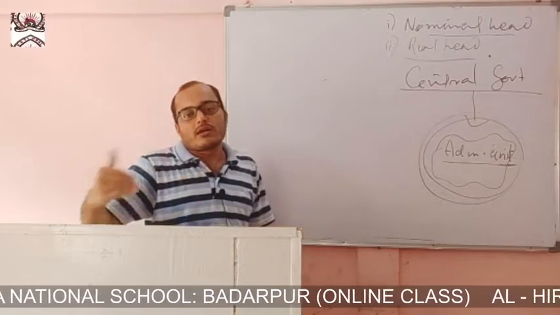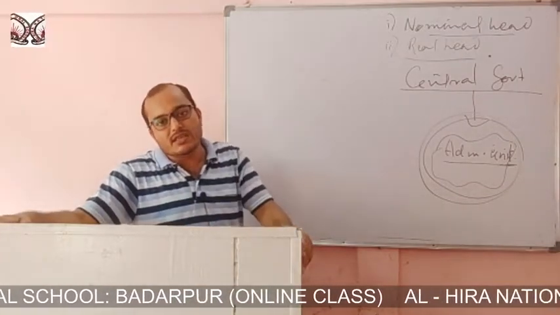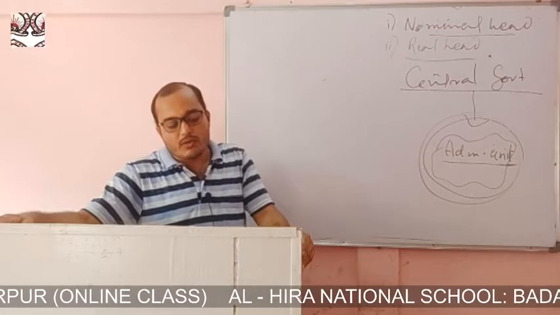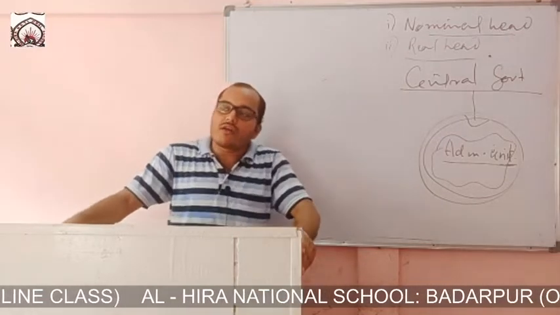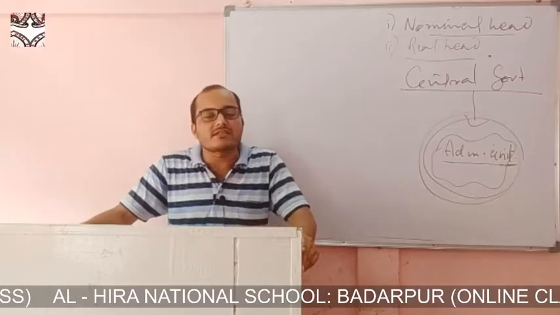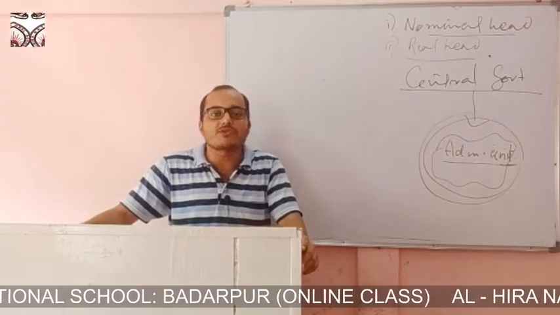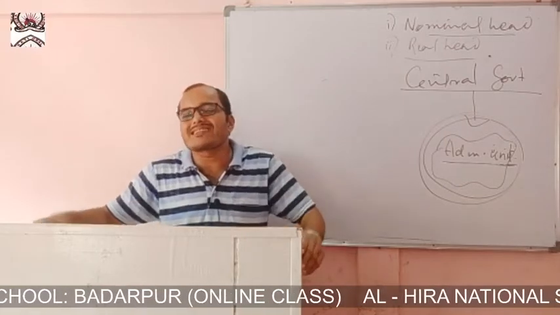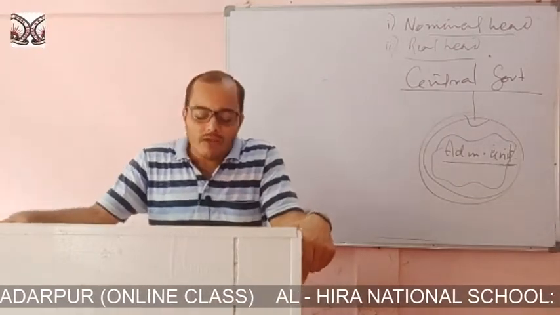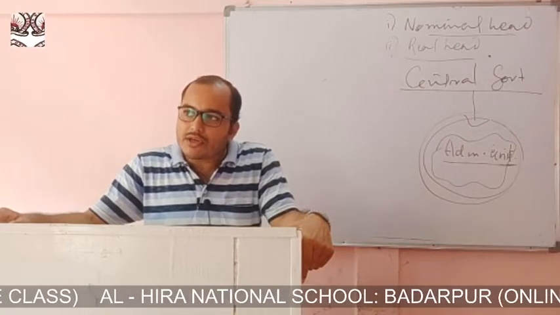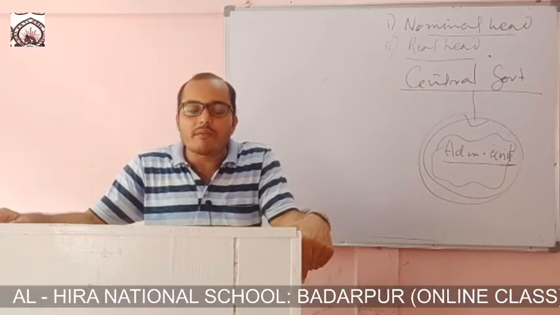So at the time of emergency, this type of government is very useful. The constitution of this unitary form of government is flexible in nature and very easy to amend as and when necessity arises. So the government amends the constitution according to the changing situation in the environment.